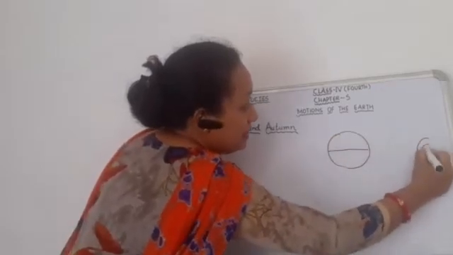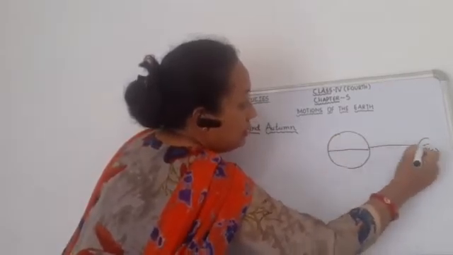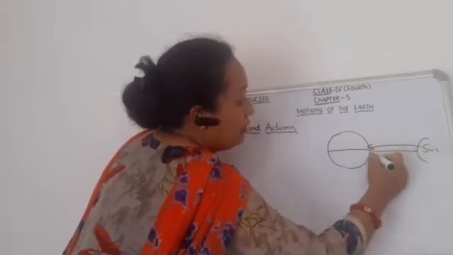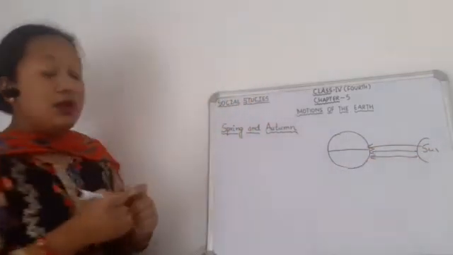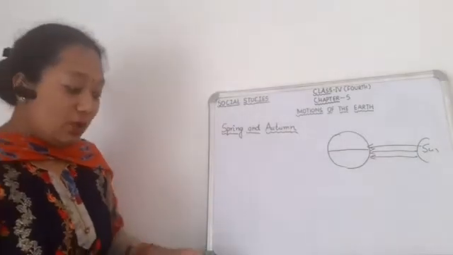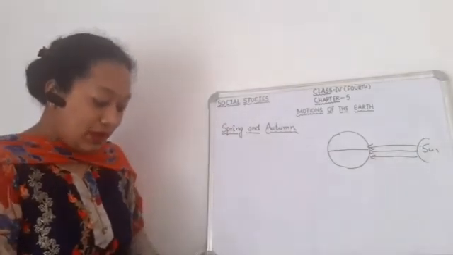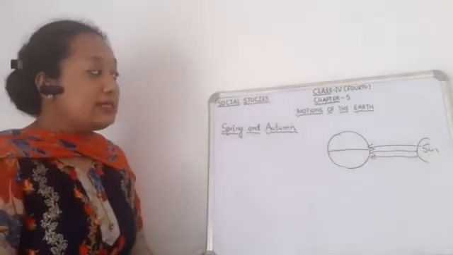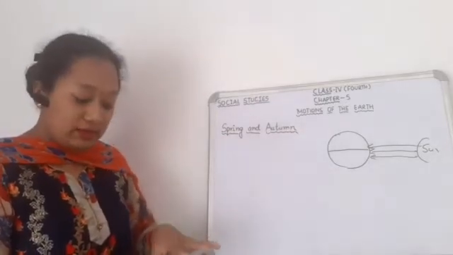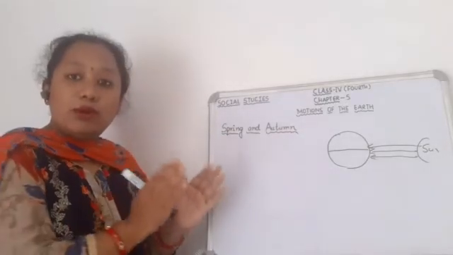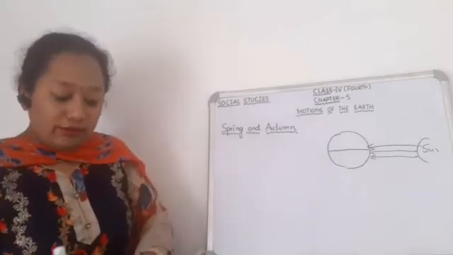Here the sun is directly over the equator. This is the sun. Both the northern hemisphere and the southern hemisphere will get equal amount of heat and equal amount of light.